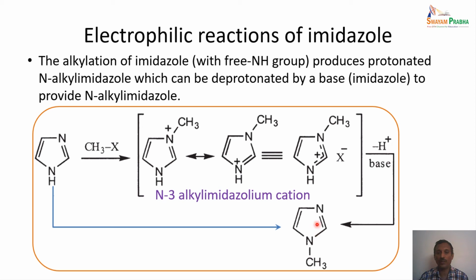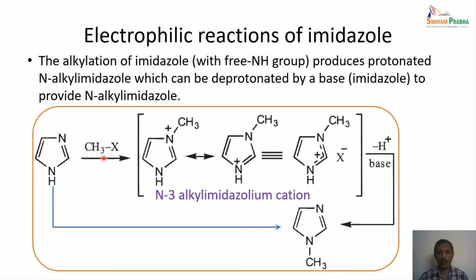So this is a reaction which is different from the previous case, where the nitrogen is already having an alkyl substituent. The N3 substitution takes place in that reaction. When the nitrogen is having only hydrogen, the alkylation takes place on N1 only, as shown here.